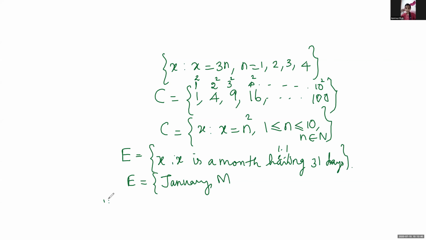Then May. July. Then August. Then September, October. We want to see x is a month having 31 days.